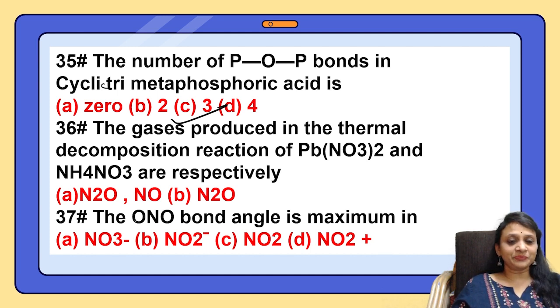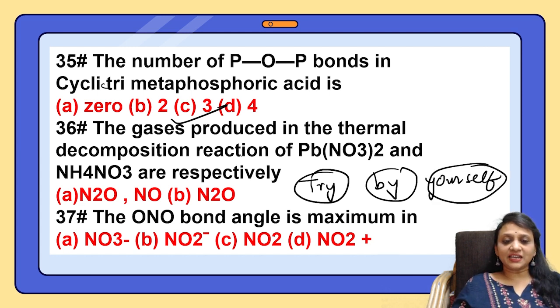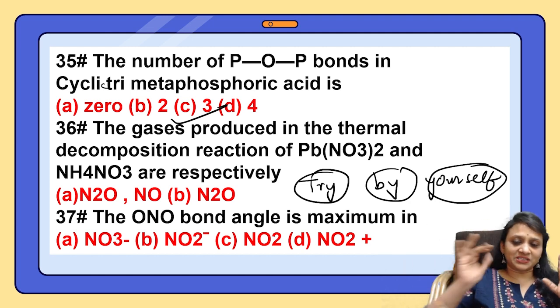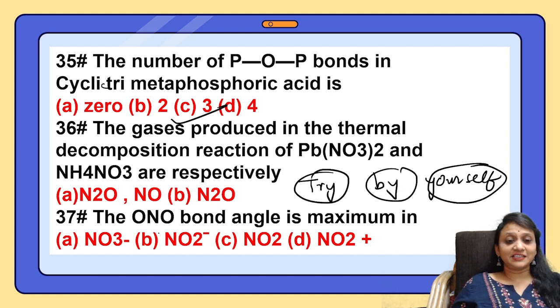Can anybody tell me? Yes, students? Okay. I'll give you a small clue, students. N2O, NO, or N2O: try this reaction. Try by yourself and tell me what this is. Then you will know. What should you do? You should take lead nitrate and ammonium nitrate, means basically you decompose lead nitrate and you decompose ammonium nitrate. I took one video also on this. Nitric oxide or nitrous oxide, what is that? Okay, check. Try by yourself.